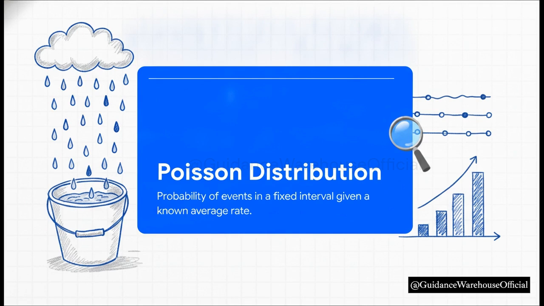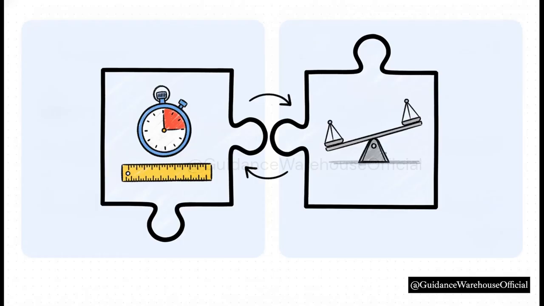Think of it kind of like a bucket left out in a rainstorm. The fixed interval is the bucket itself, its exact size and the exact amount of time you leave it outside. The events are the random raindrops falling into it. We know it's raining at a certain average rate, but the exact number of drops that hit the bucket, that's completely random. And this analogy brilliantly highlights the 2 non-negotiable rules for a Poisson problem.